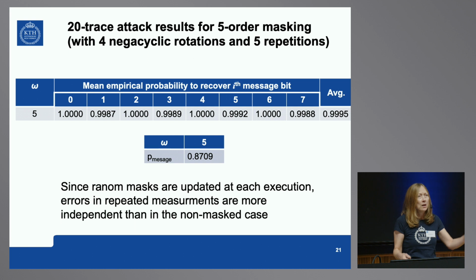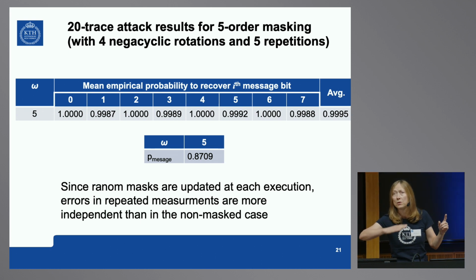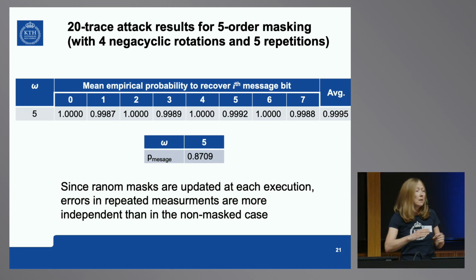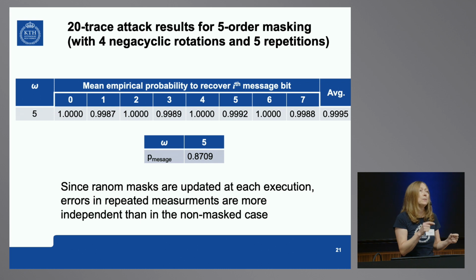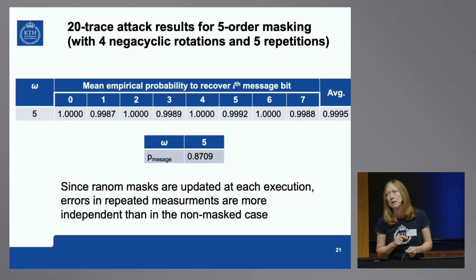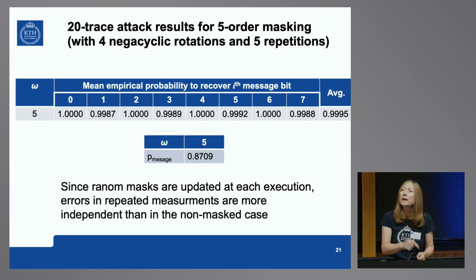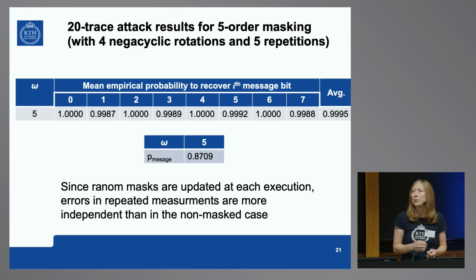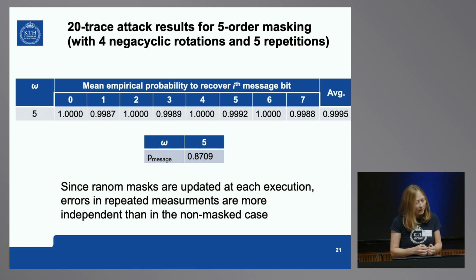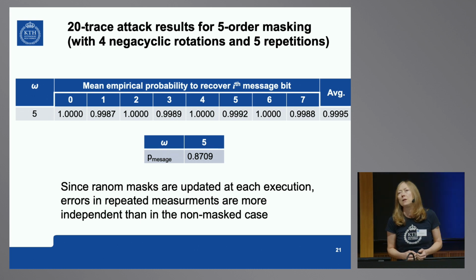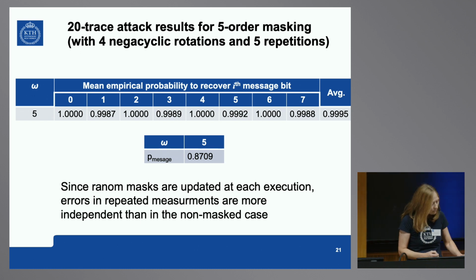execution and next execution. We would never be able to get such a high recovery probability if we would do a repetition attack where the same input is applied all over and it's not masked. But because masks are updated at each execution, which is supposed to be a good thing, it backfires here. And we get independence of errors in our predictions by our deep learning model, and we increase the probability. So it's actually a super amazing thing. We can do a better attack than in a non-masked case with repeated measurements in a masked case.